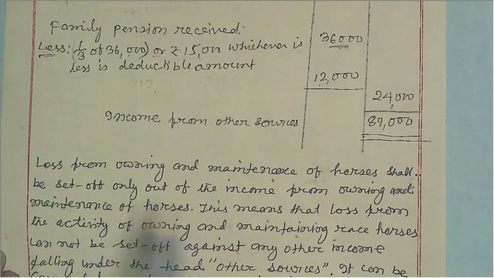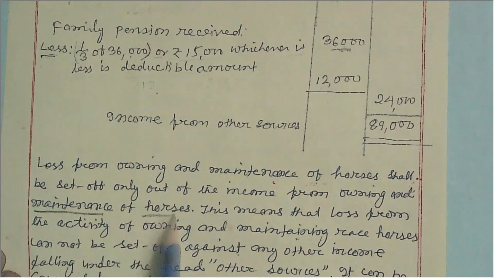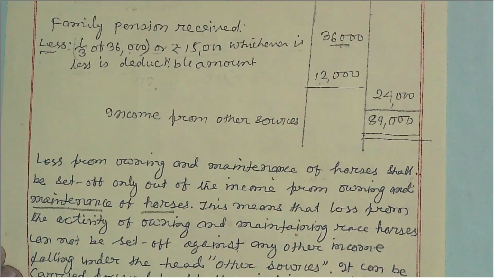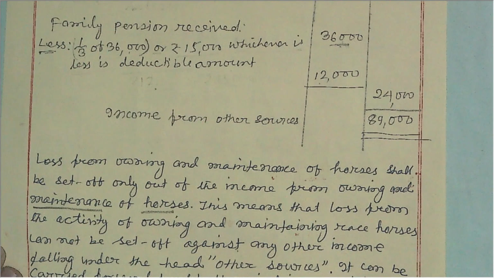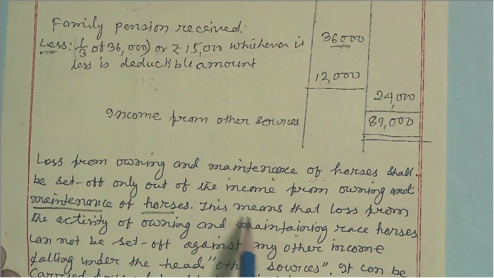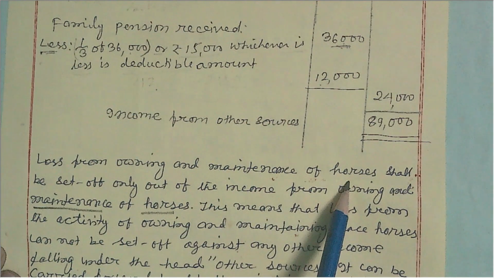So if there is a loss from owning and maintenance of horses, then you cannot set off this loss from other sources of income in the same head, unless you have income from the owning and maintenance of horses.